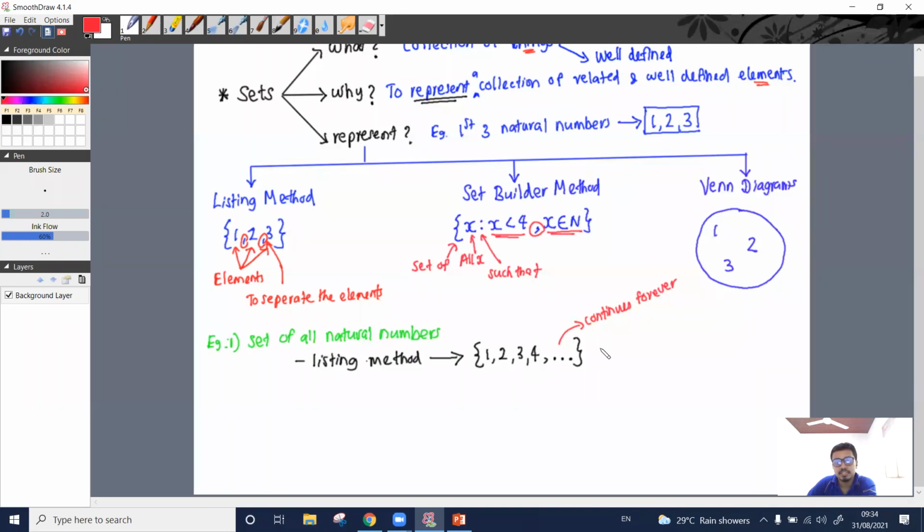Right? This pattern continues till infinity. Listing method. Then, if we represent the same using the set builder method, how can we represent this?